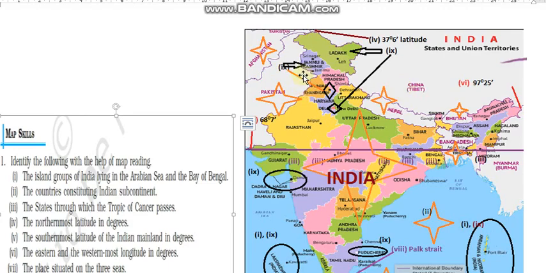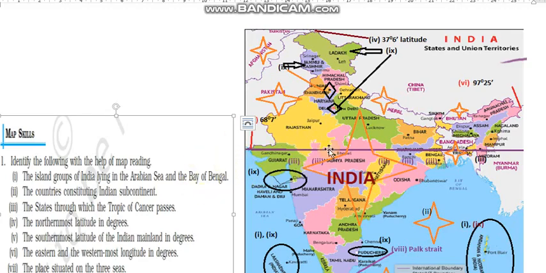See, Jammu and Kashmir 1, Ladakh 2, Chandigarh 3, Delhi 4, Dadra Nagar Haveli and Daman and Diu 5, then Puducherry 6, Lakshadweep 7 and Andaman and Nicobar 8. Now these 8 are union territories. You can see this in the map.